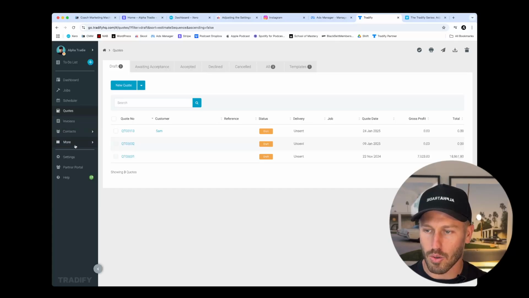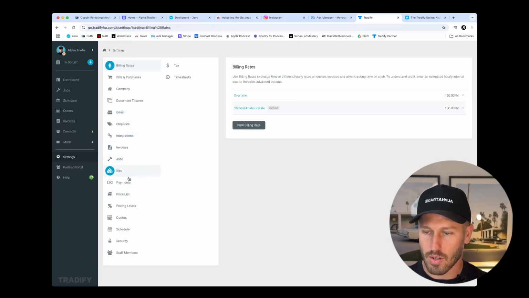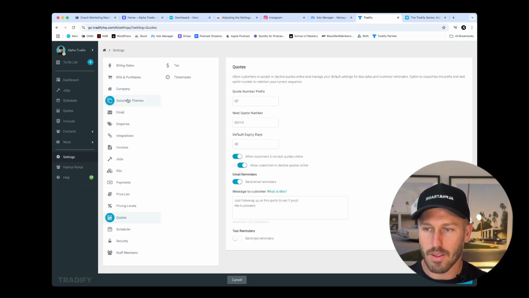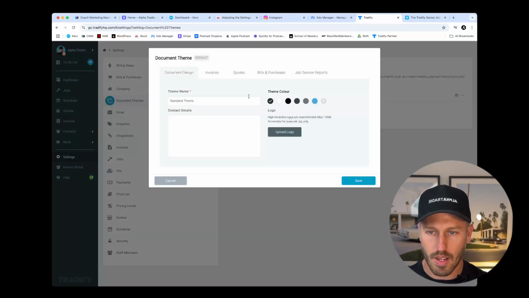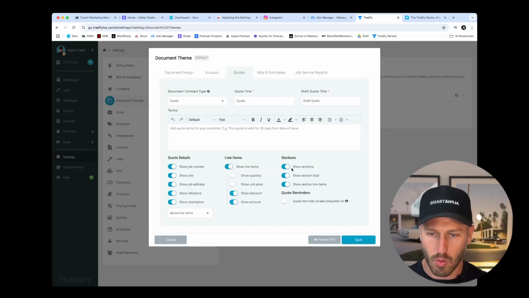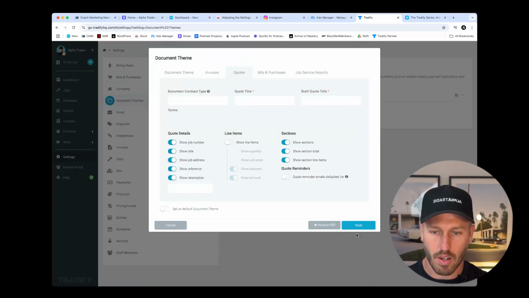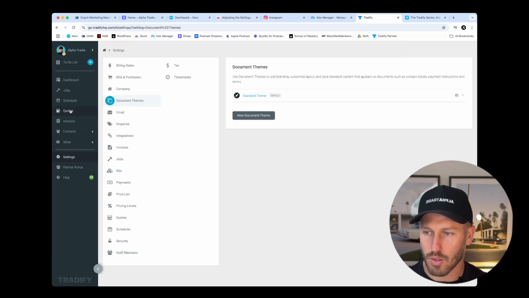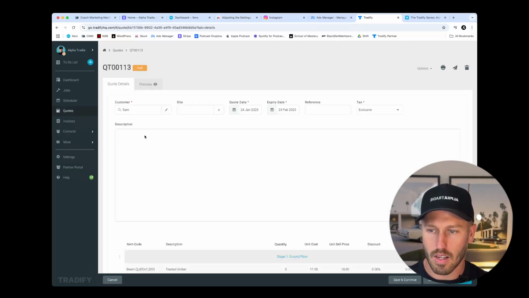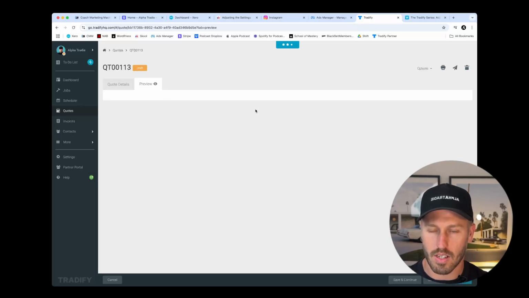I'm going to go back to our settings, select quotes, wherever we are. Select document theme, standard theme, back to quotes, and we want to show sections, show section total. I'm going to remove show line items. Hit save on that. Actually, let's hit preview and just see how we look there first. Okay, it's not going to give us a very comprehensive preview, so I'm going to go back to our quotes and select our quote, look at preview and see how these selections have, how their permissions have changed.